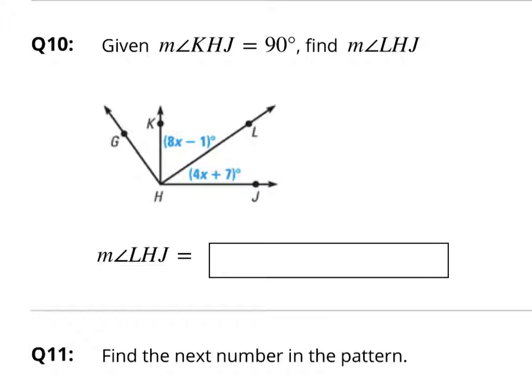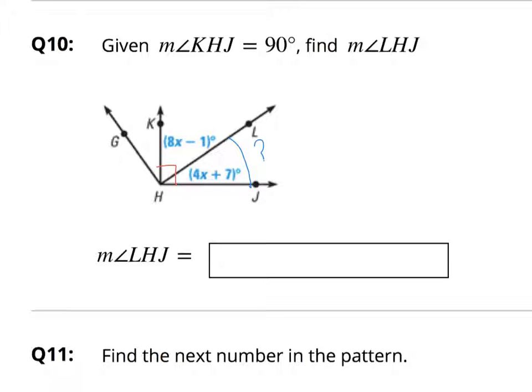Guys, in number 10 here, they're telling us that KHJ, this whole angle right here, is 90 degrees, okay? And they want to know LHJ, which is this one here. How many degrees is this angle? So all you got to do is take the 8x minus 1 plus the 4x plus 7 and set it equal to 90.